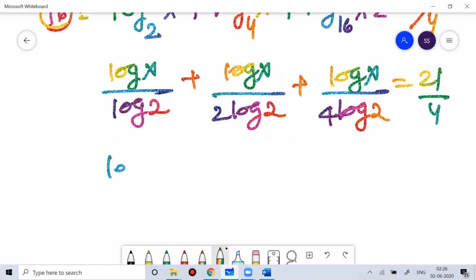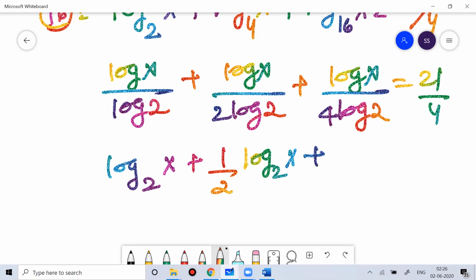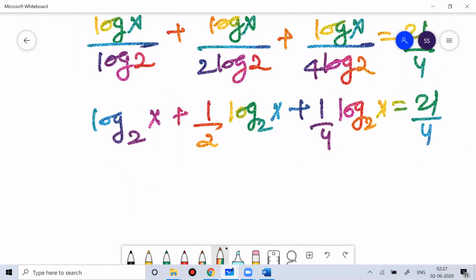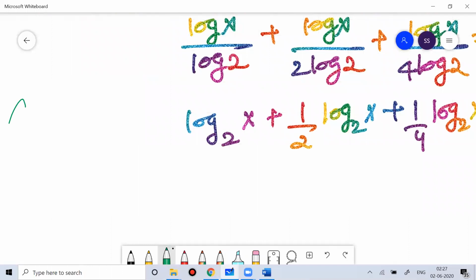Now I can write this as log base 2 of x, plus 1 by 2 log base 2 of x, plus 1 by 4 log base 2 of x, equal to 21 by 4. Think of log base 2 of x as a. So 1 plus 1 by 2 plus 1 by 4. What is the value of that?